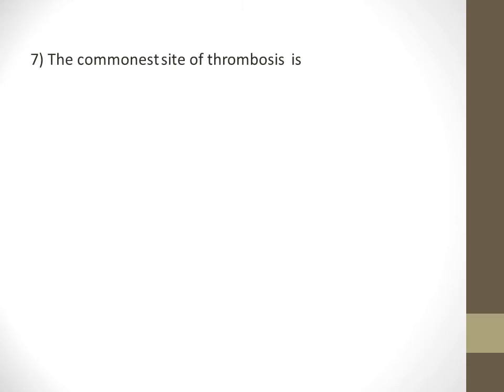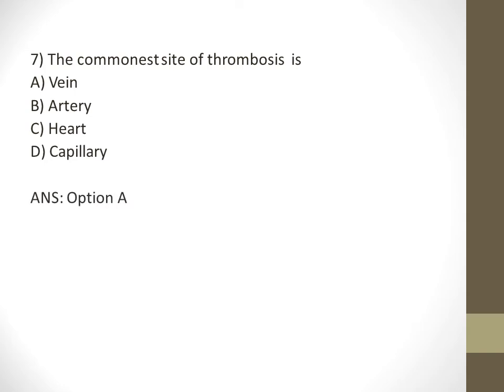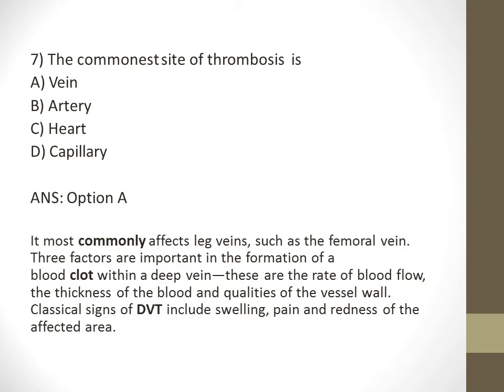The commonest site of thrombosis is A. Vein, B. Artery, C. Heart, and D. Capillary. The answer is vein. Thrombosis mostly affects leg veins such as the femoral vein. The three important factors in the formation of a blood clot are rate of blood flow, thickness of blood, and qualities of the blood vessel. The classical signs of deep vein thrombosis include swelling, pain, and redness of the affected area.